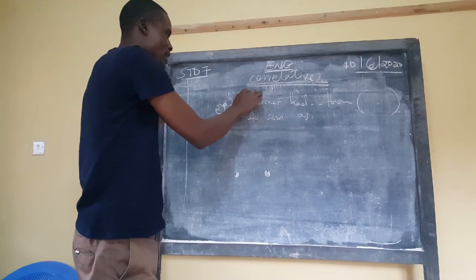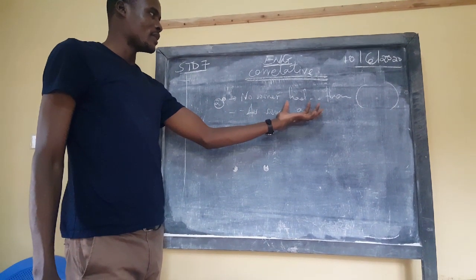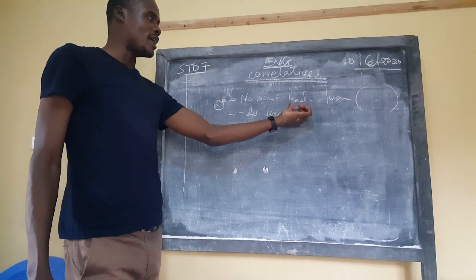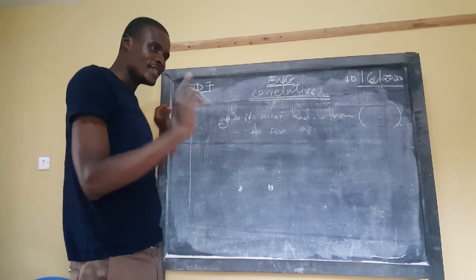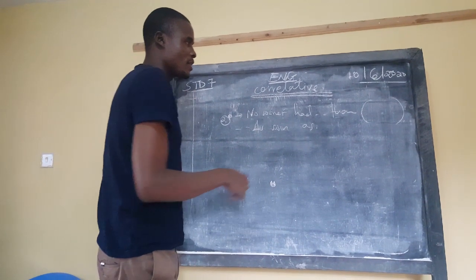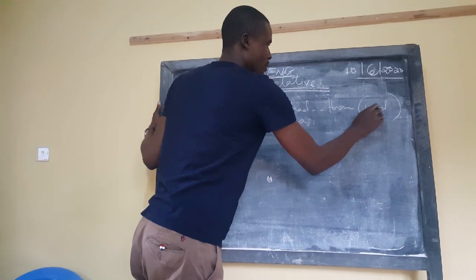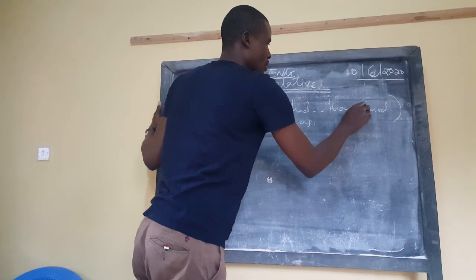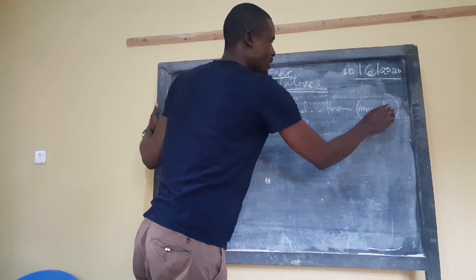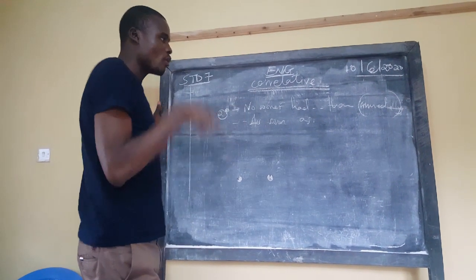And we gave examples here. No sooner had the bell rang than the teacher stepped into our class. So that one shows that immediately one thing happens, another one happens almost immediately.